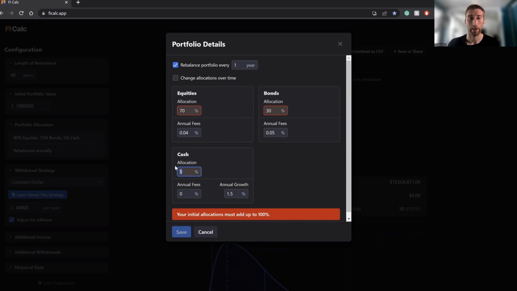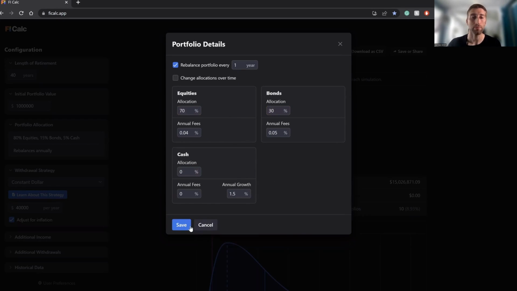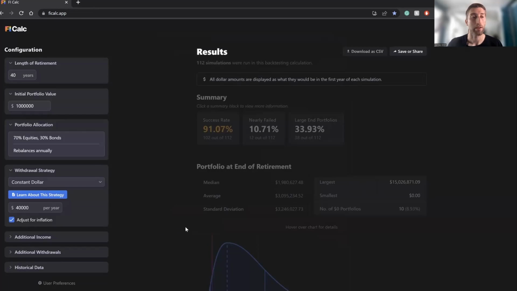And then, of course, we're not going to account for the cash on here. There we go. And you can see the actual fees that they have on there are pretty standard for index funds. So pretty low fees. That's what we like to see. Go ahead and save that.